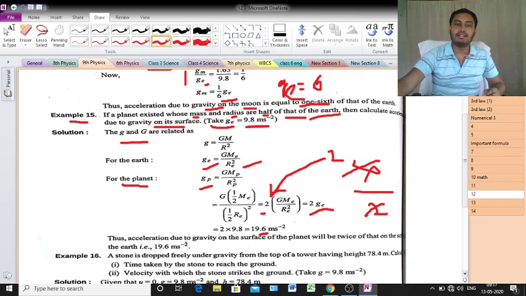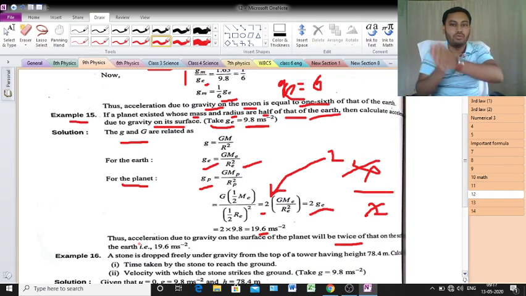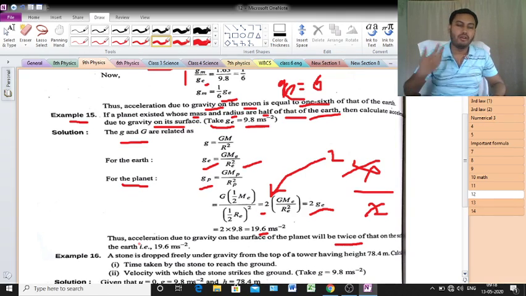Thus, the acceleration due to gravity on the surface of the planet will be twice, that is very important, twice of that of the surface of the earth. Clear? So the earth's g value, what will be the new planet's g value? It will be double. Twice means what? Double. Simple thing. Clear or not? Just tell me. I hope there will be no doubt, but still if you have any doubt, just you can ask me.